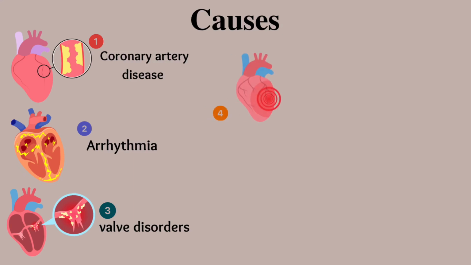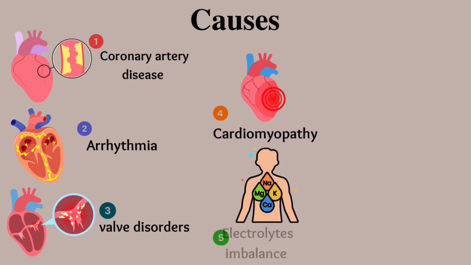Another cause is cardiomyopathy. This is a group of diseases that affect the heart muscle, leading to abnormal heart function. Certain types of cardiomyopathy, such as hypertrophic cardiomyopathy, can predispose individuals to cardiac arrest. Other causes include electrolyte imbalances. Disturbances in electrolyte levels such as potassium, calcium, and magnesium can affect the heart's electrical activity, potentially leading to arrhythmias and cardiac arrest.